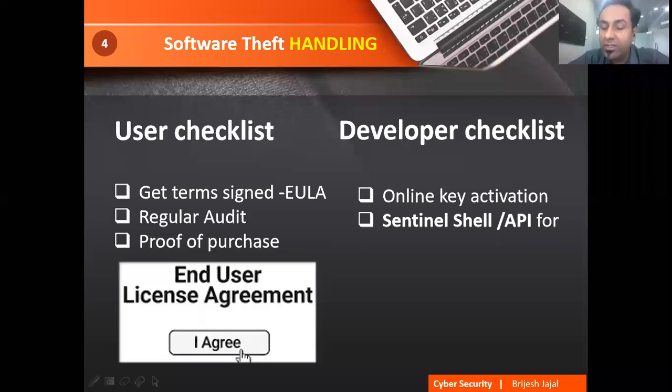There is one more thing, that is Centennial Shell. Also you can use the logic if you are familiar with application programming interface. So the solution to software threat and what are the problems in software threat, both we have seen.